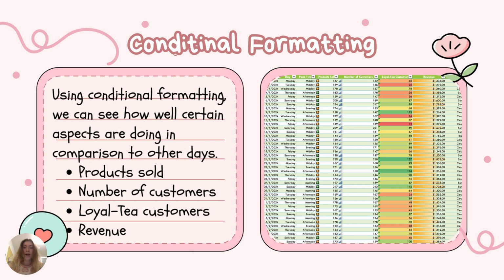With my data, I have used conditional formatting to determine many things about this bubble tea store. Using the traffic lights, I have shown how many products are sold simply by color, allowing business owners to see which days are doing well with the green light, normal days with yellow, and the worst days with red. Furthermore, I use the bar ratings to easily display which days have the most customers in comparison to other days. The more bars which are displayed, the more customers have come in.